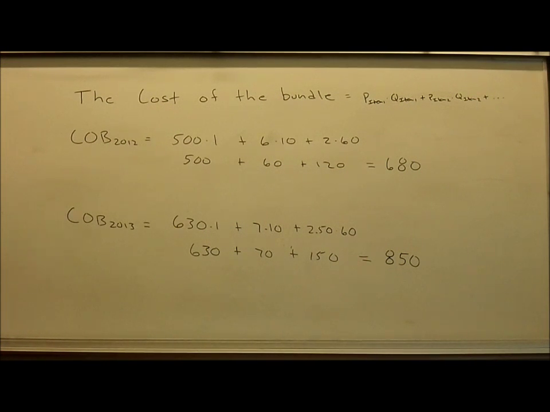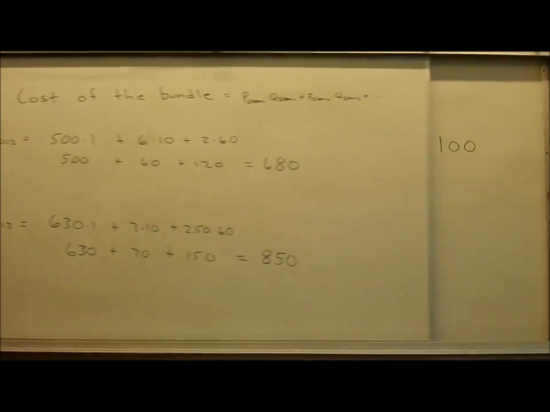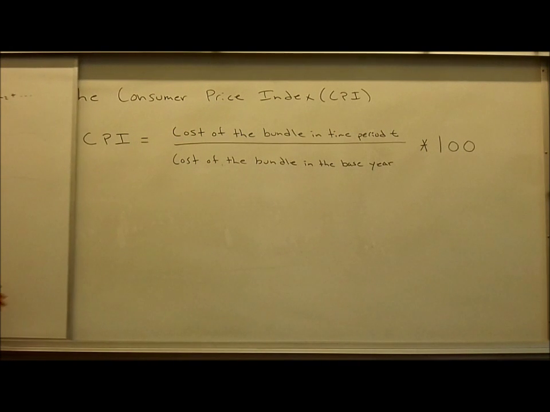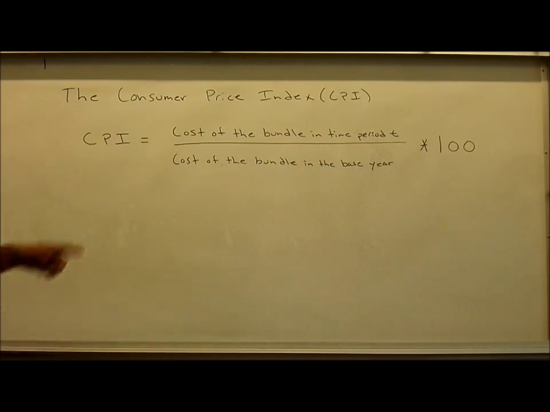How can we use this information? We use this information to come up with a thing called the Consumer Price Index. The Consumer Price Index is a measure of inflation in the economy. The Consumer Price Index, known as the CPI, is simply the cost of the bundle in some time period, call it T, compared to the cost of the bundle in some base year, multiplied by 100.